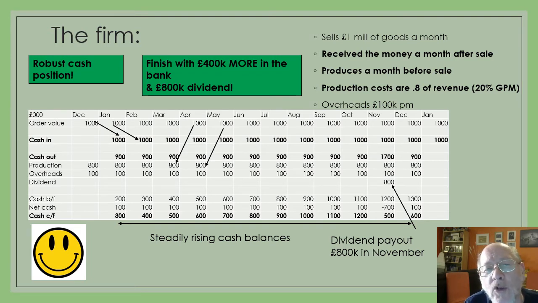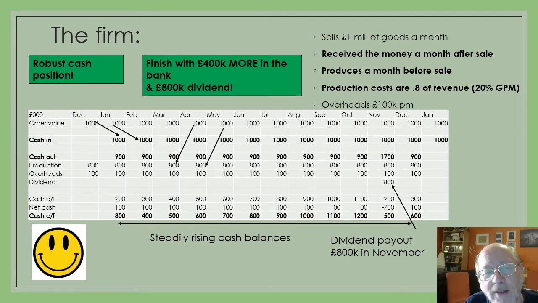Remember that we have to produce a month before sale, so we've got the goods on hand. So if we look, for example, at the March production figures, they are 80% of the April expected sales. So that £800,000 is 80% of the £1 million worth of sales that we're planning to do in April.